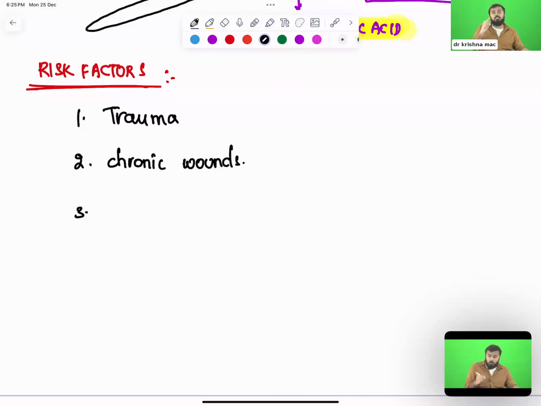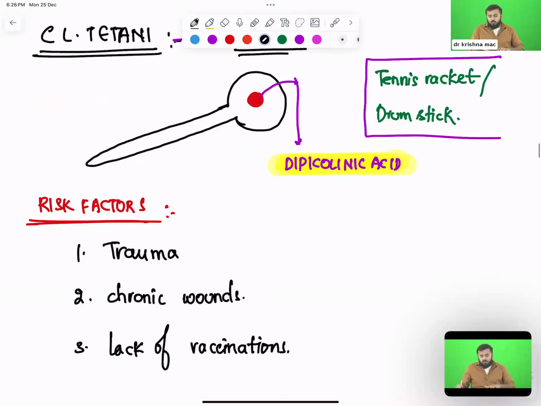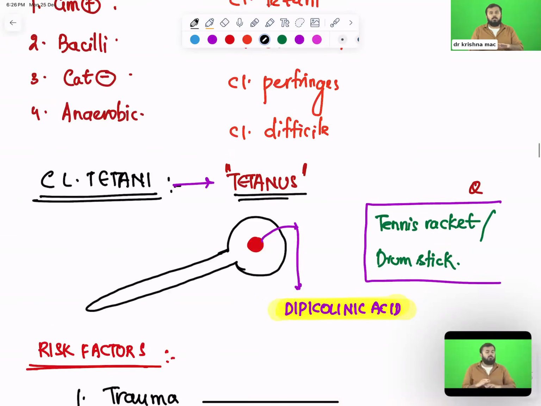Third most important is lack of vaccinations. If you haven't been vaccinated against this, you are at a higher risk of developing this Clostridium infection. So, lack of vaccinations. Clear, all of you? Whatever I have discussed up to here is all the formality part.